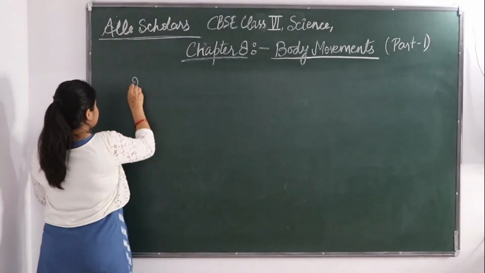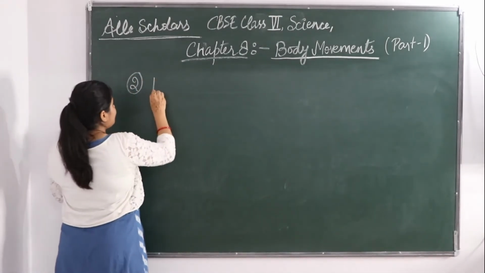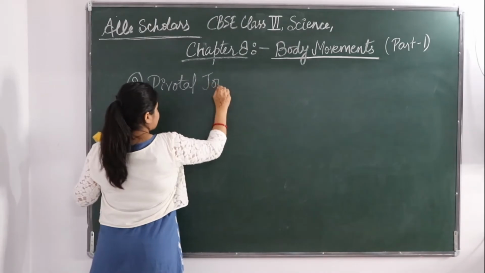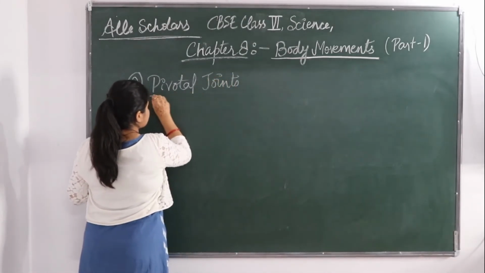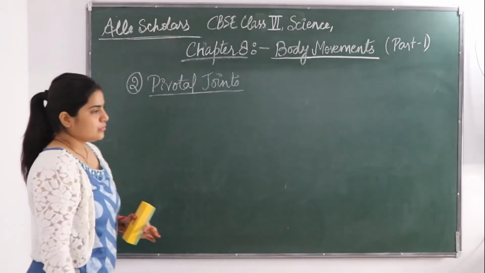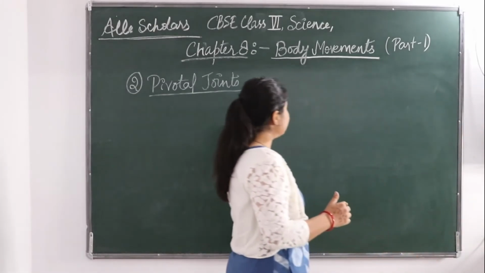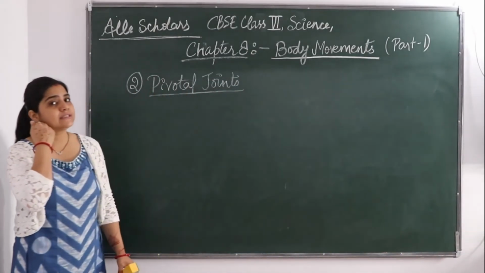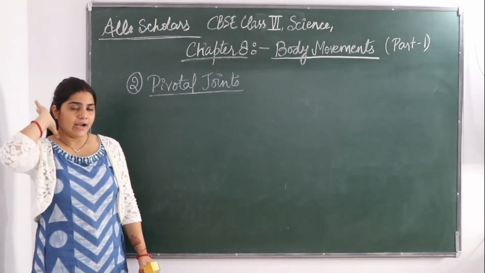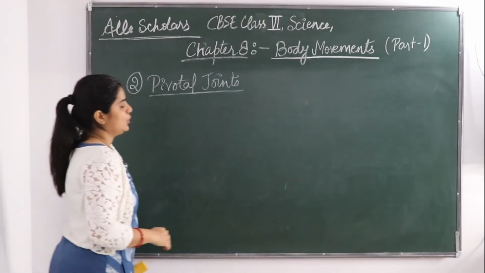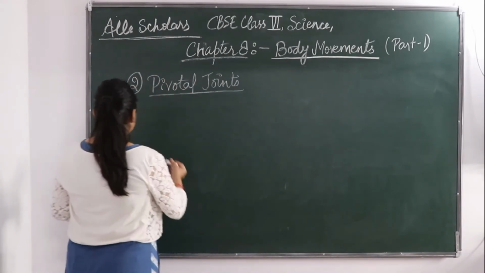Okay, so the second type of joint is a pivotal joint. Okay, so in this type of joint, this joint is where neck and head join. Our neck and our head joint is a pivotal joint.